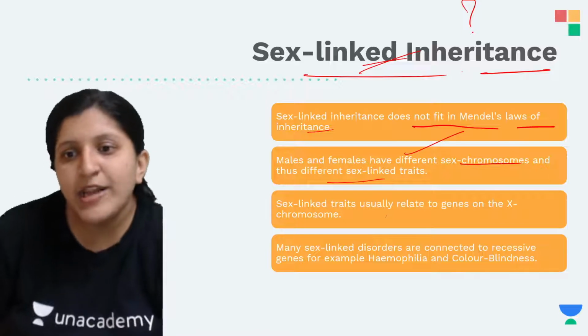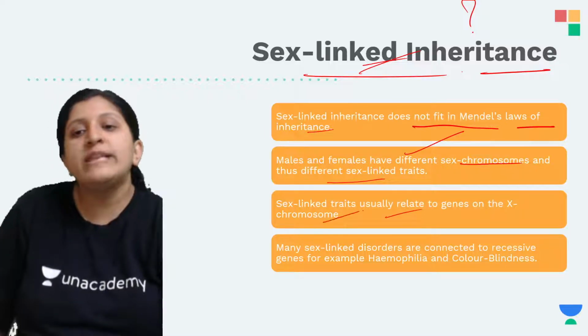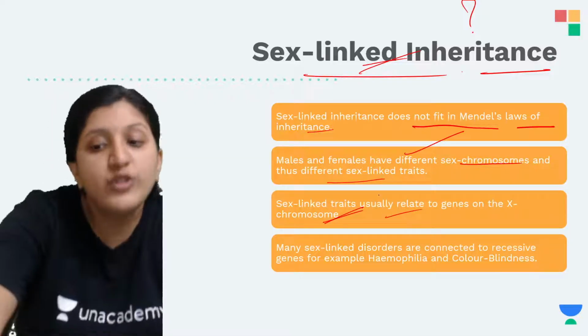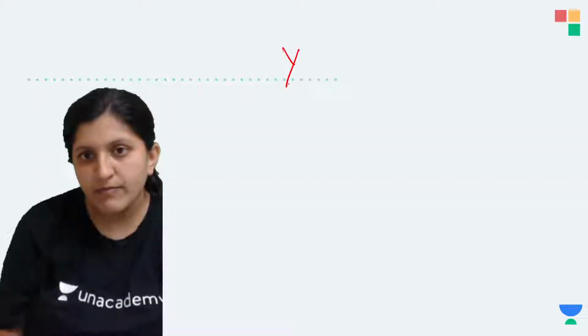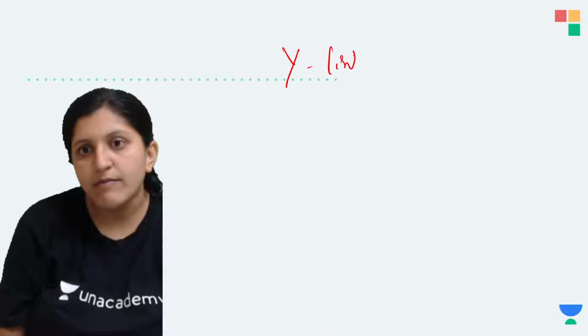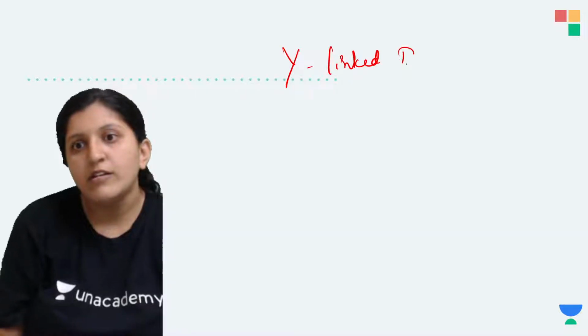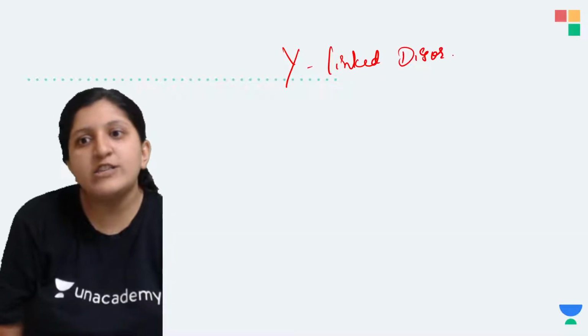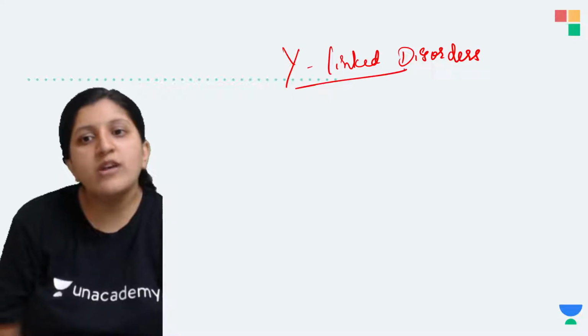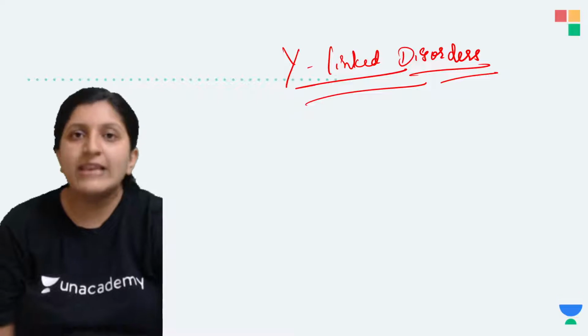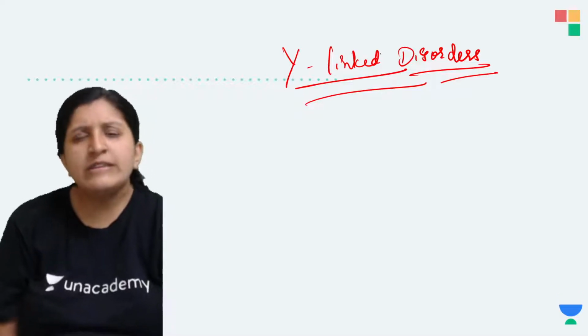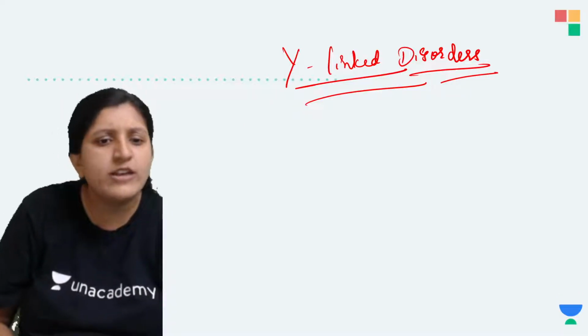So sex linked traits usually relate to genes on the X chromosome. There are Y-linked disorders also. When we mention Y-linked disorders, instead we can say Y-linked inheritance.